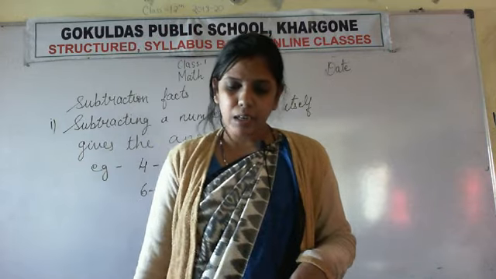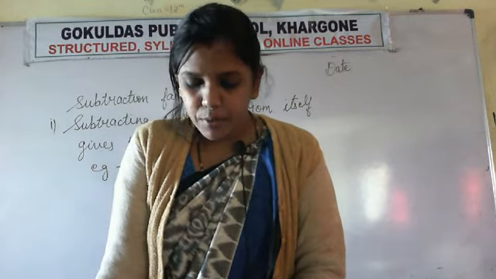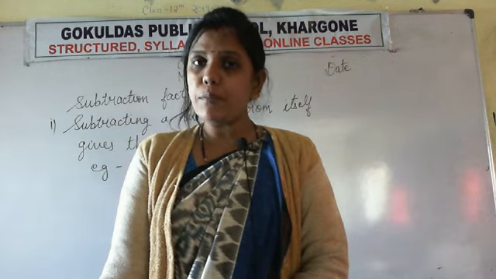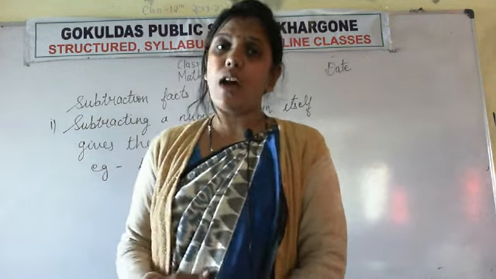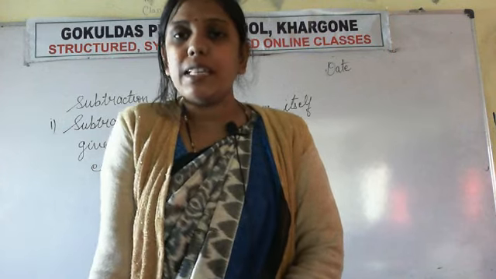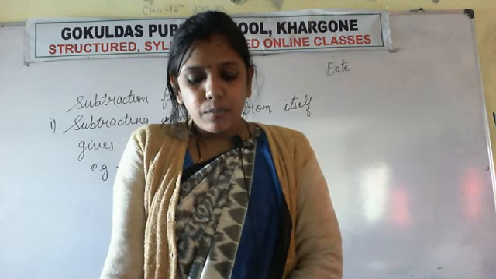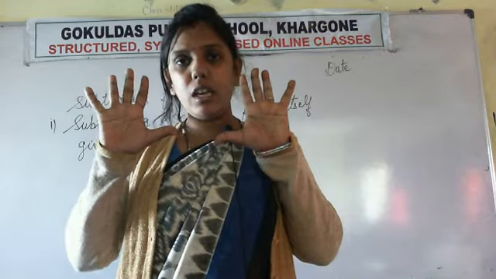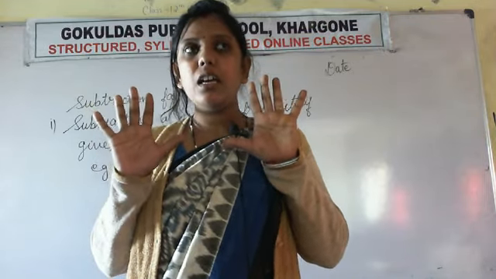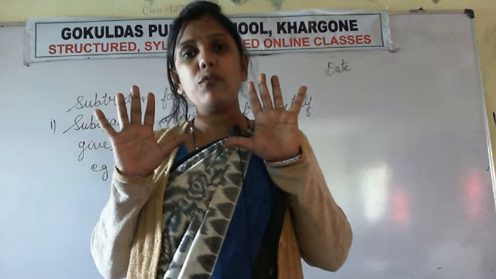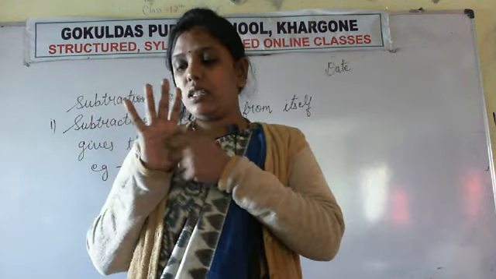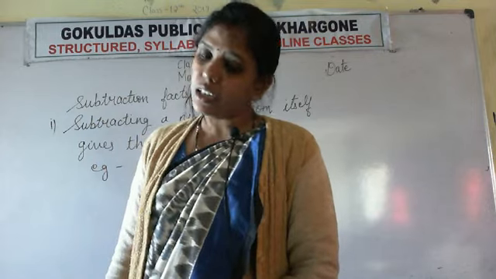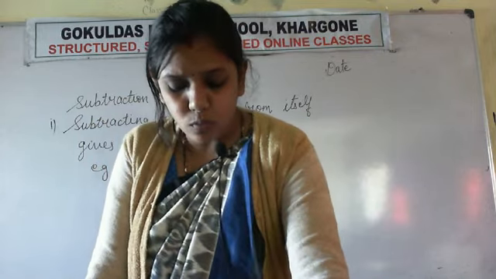Now see the second table. I am reading the second table, that is given in blue. See how I am reading and try to read yourself. आप भी पढ़ने की कोशिश करें कि हम कैसे read करते हैं. Okay. 10 minus 8 is 2. So take out 10 fingers. Here are 10 fingers, and how many fingers do you have to take away? 8. So 5, 6, 7 and 8. And what is the answer? 2. So 2 is written. So 10 minus 8 is 2.